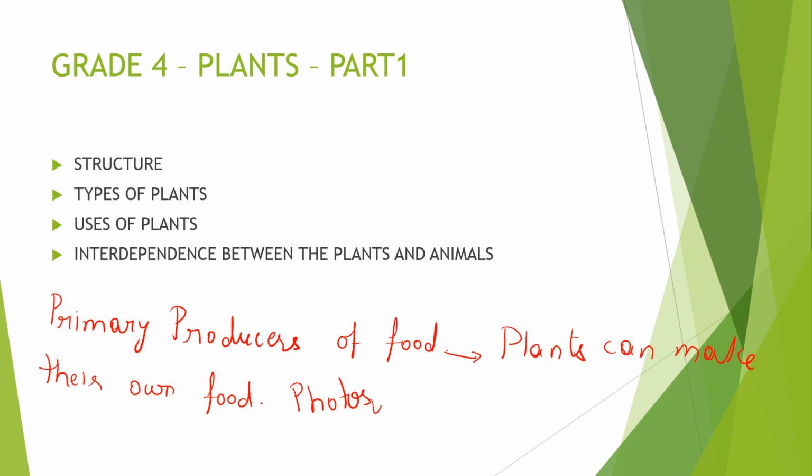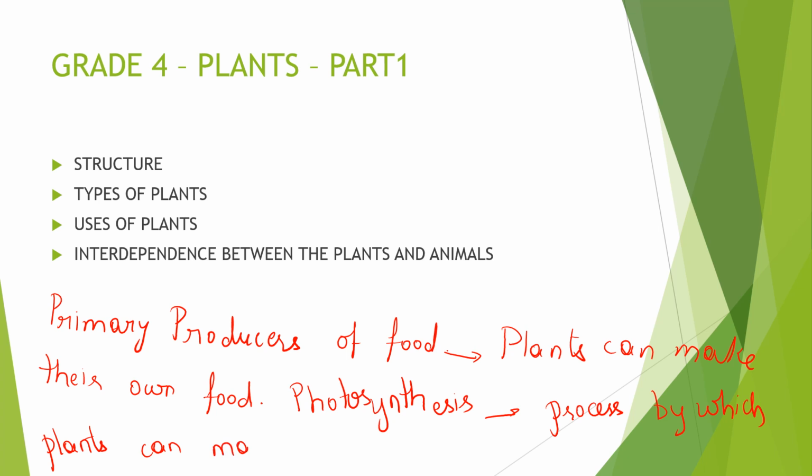Right? Photosynthesis is a process. What is it? It is a process by which plants can make their own food, right? So what is this process?